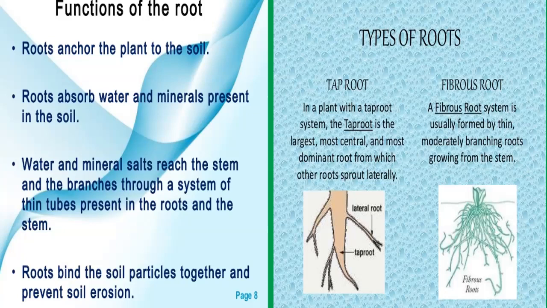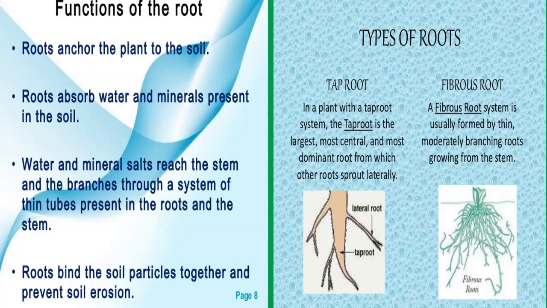Taproot is a straight tapping root which grows vertically down into the soil and gives out branches on all the sides. That means taproot is the main root and the side roots are called lateral roots. Or we can say the root having a main root is known as taproot and side roots are called lateral roots. Examples of plants having taproots are neem tree, mango tree, tulsi.